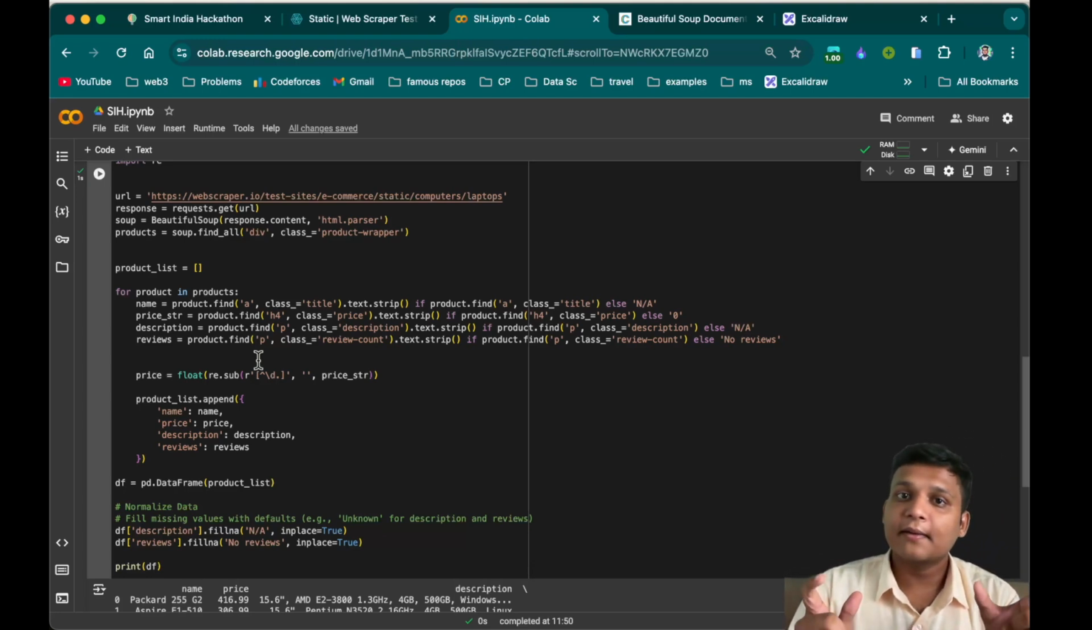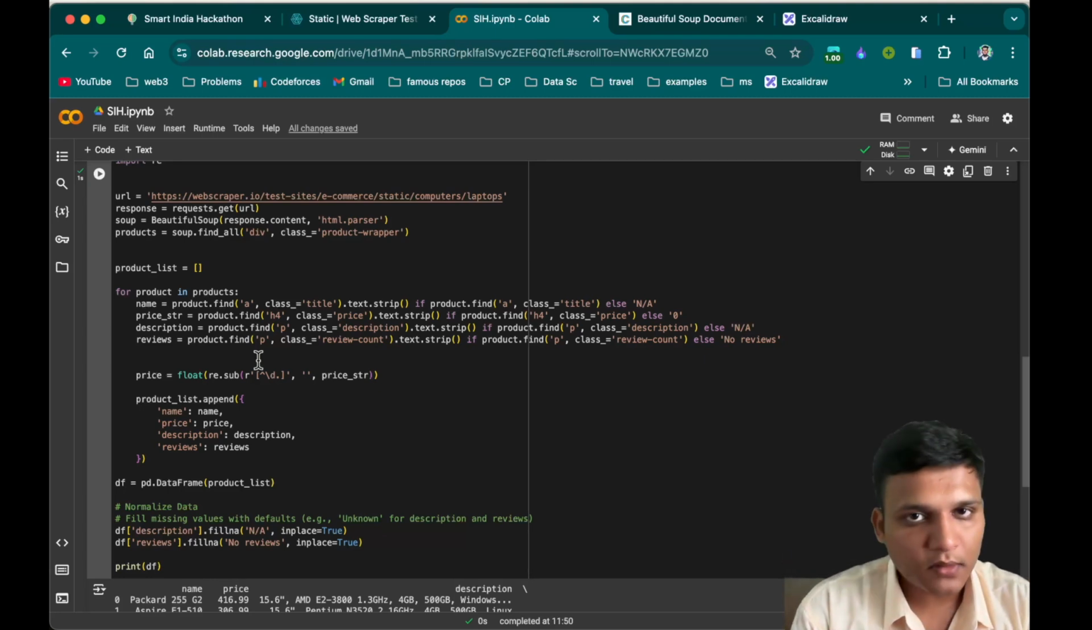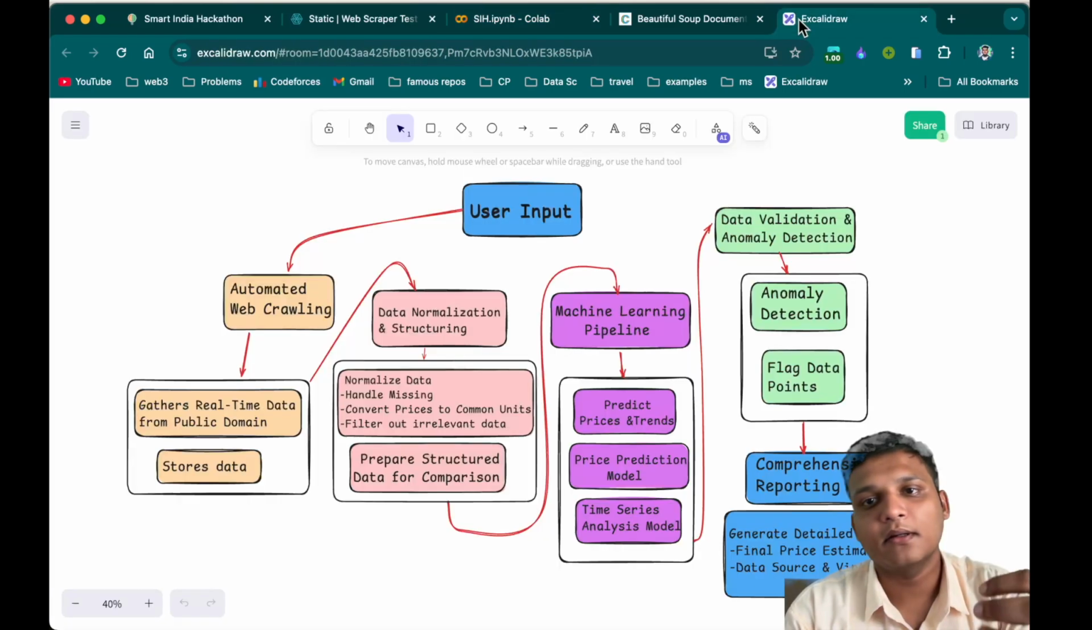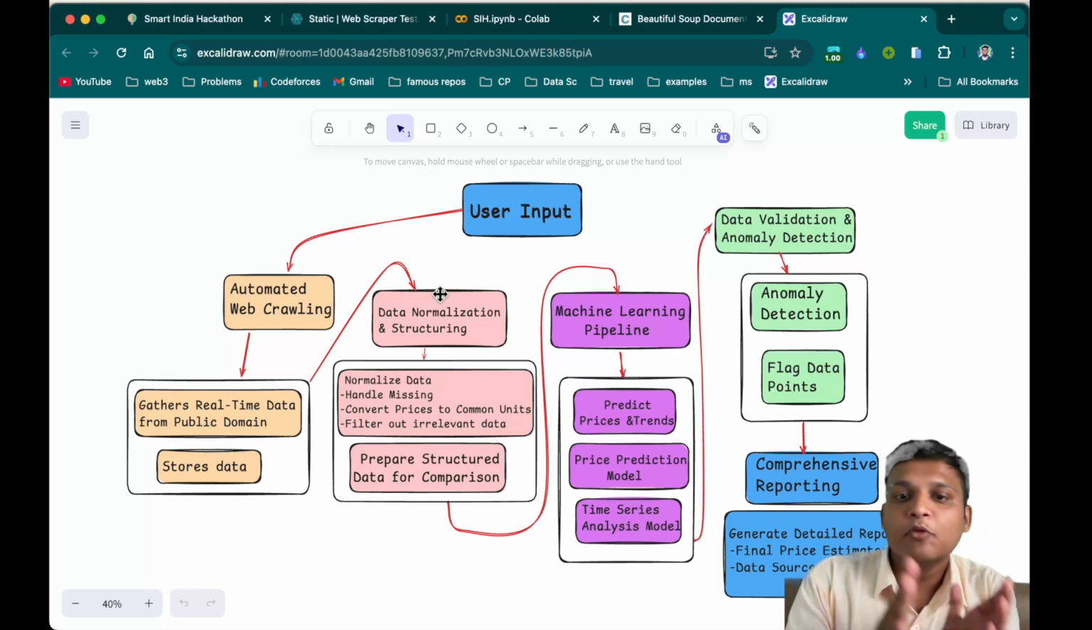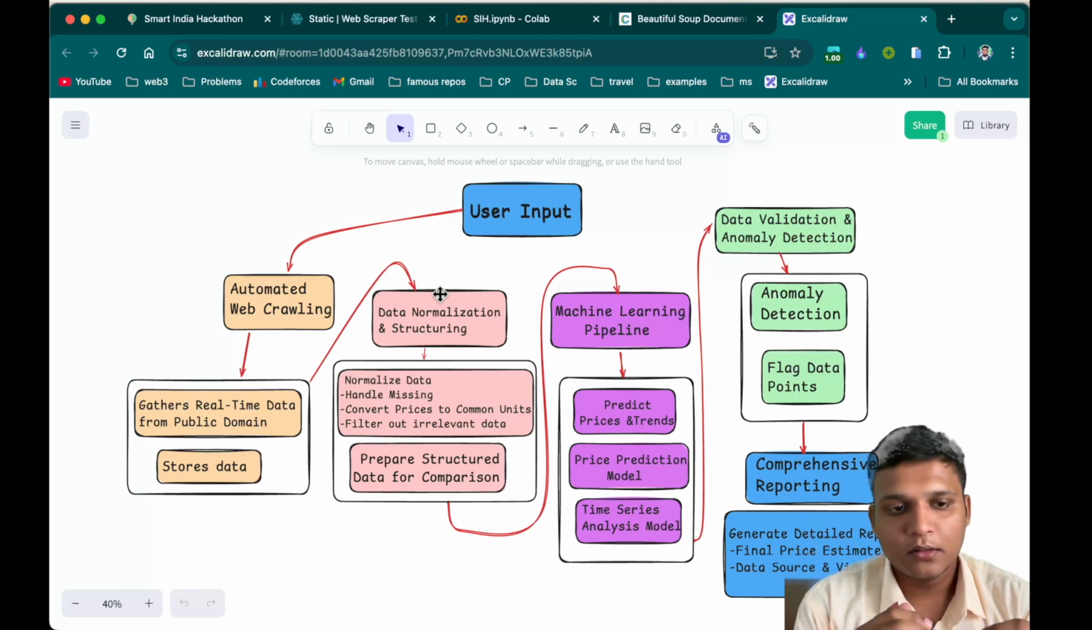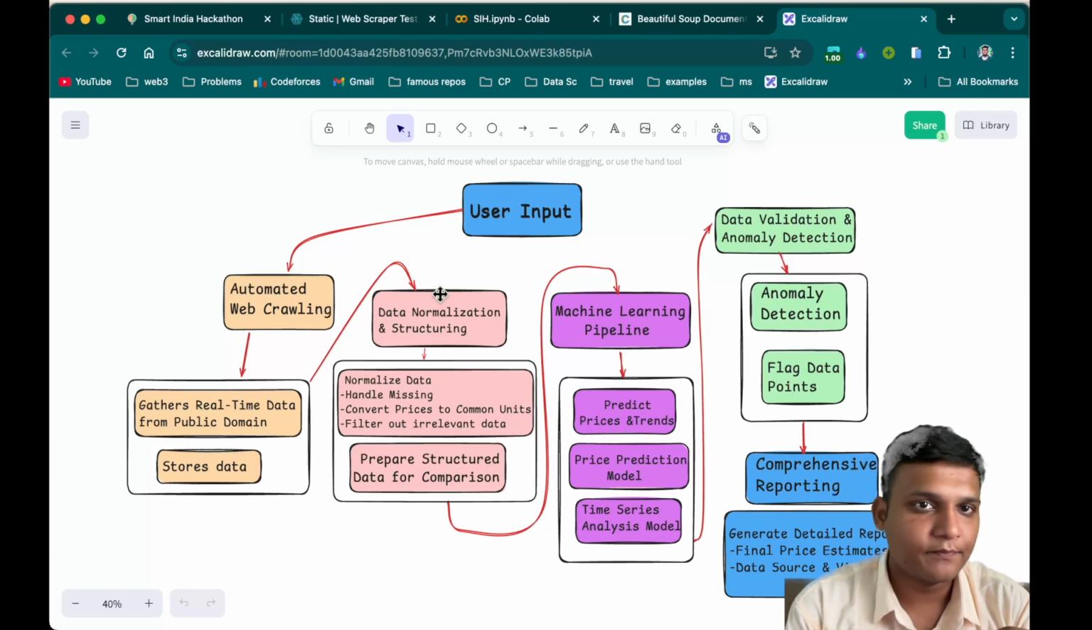Like that, there will be different parameters, right? So this is the thing that will be done in the data normalization and structuring part, and from that we will move further to the next step. I hope you understand why this step is required from the given prototype, right?